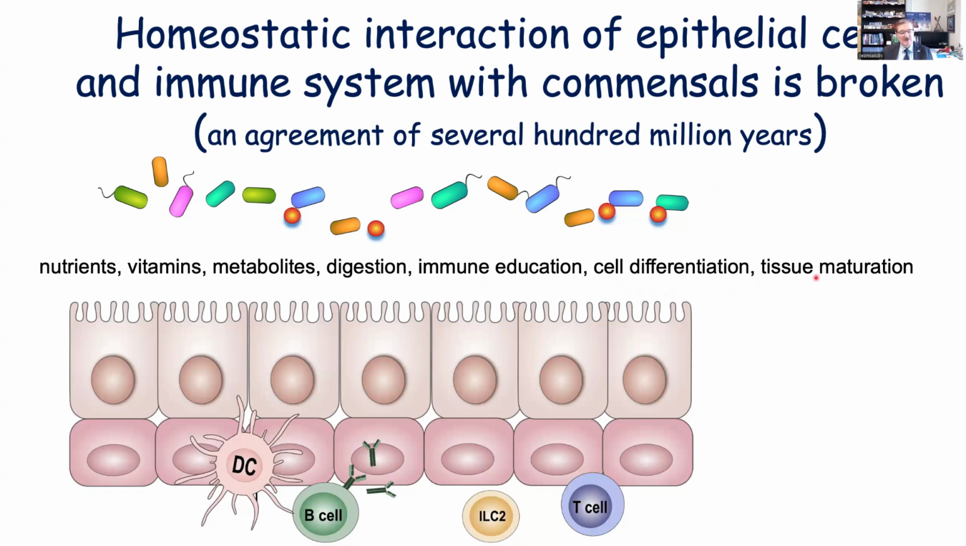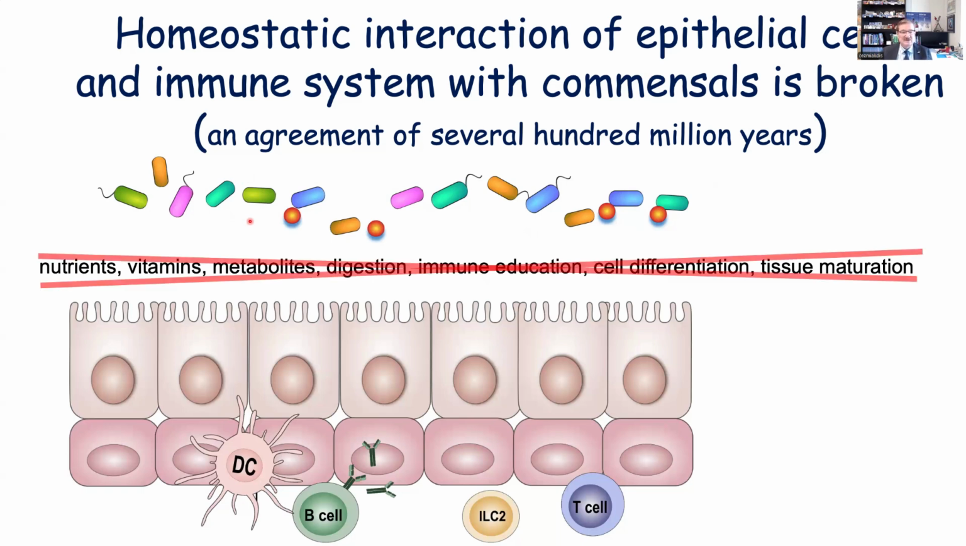So the mammalians developed around 300 million years ago, and all of these functions like digestion, immune education, cell differentiation, tissue maturation are also continuing currently in humans. And so Homo sapiens benefits a lot from these prokaryotic microorganisms in our body. And we are carrying about 1 kilo of healthy microbes in our body. So this interaction was very well established.